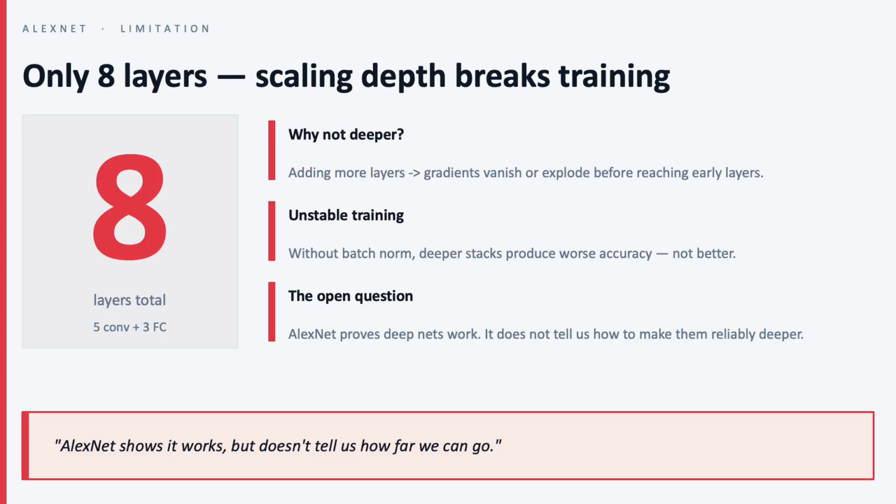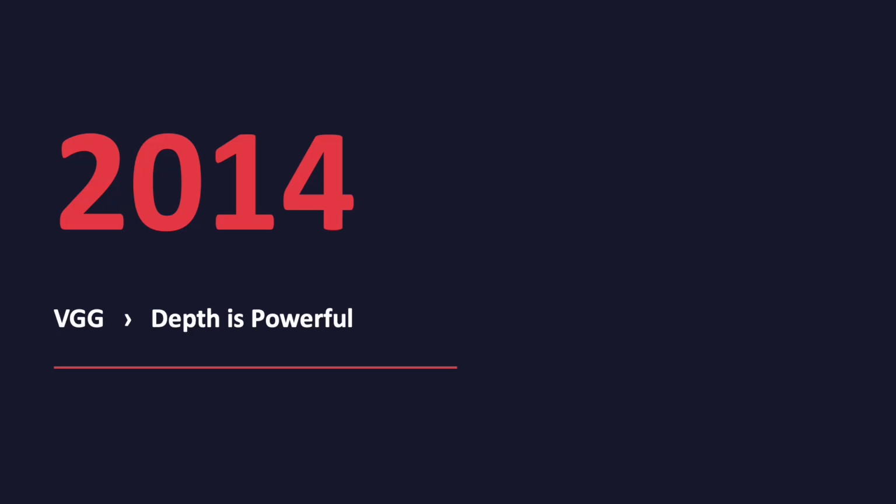But AlexNet was still quite shallow by modern standards. Once we make networks much deeper, training becomes harder because gradients can shrink too much or grow too much during backpropagation. In 2014, VGG gained prominence for its high performance in the ImageNet competition.